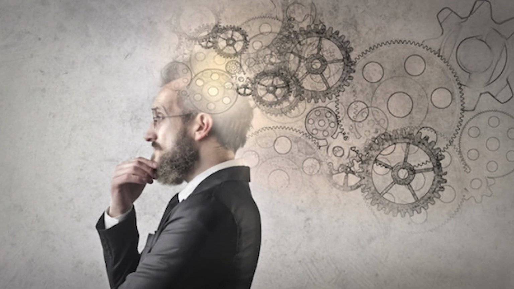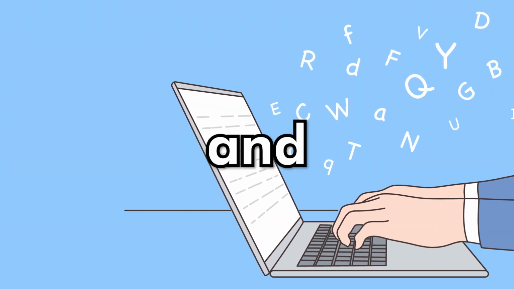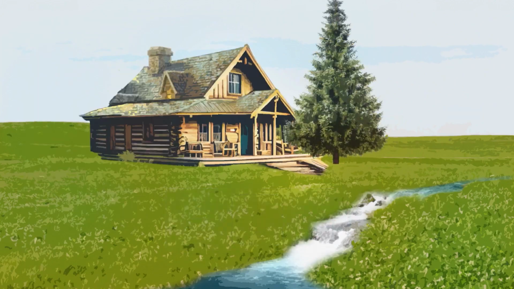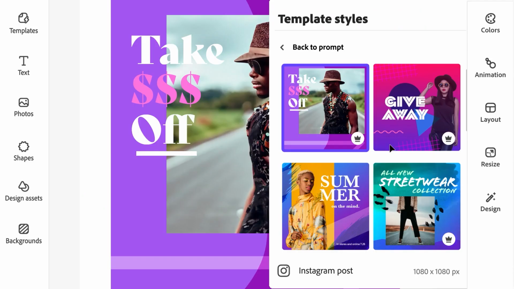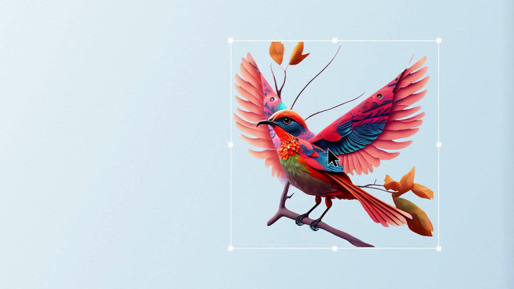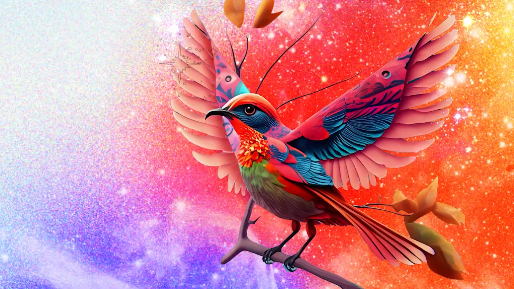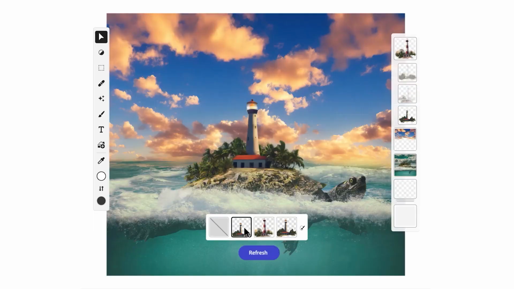Well, imagine being able to type in something like move the tree to the left and Firefly does the magic for you. Now, this not only saves time, but also makes the whole process less intimidating for those just starting in the world of digital art and design. It's kind of like having a personal assistant that understands your creative vision and executes it flawlessly.